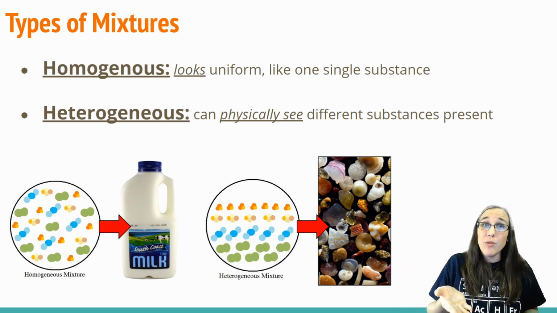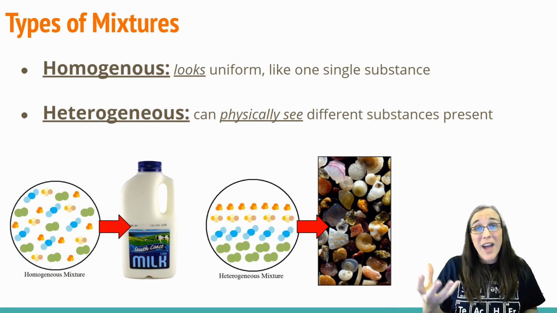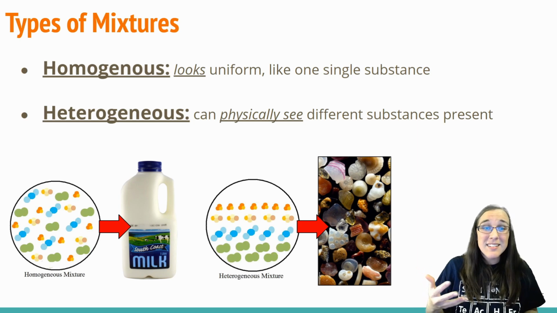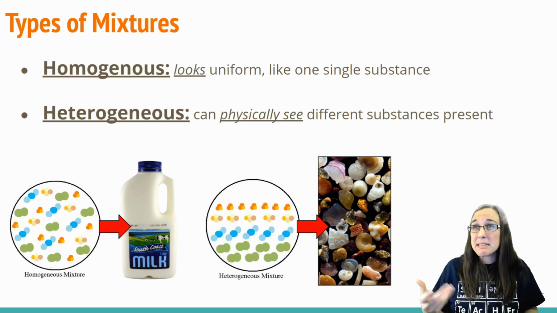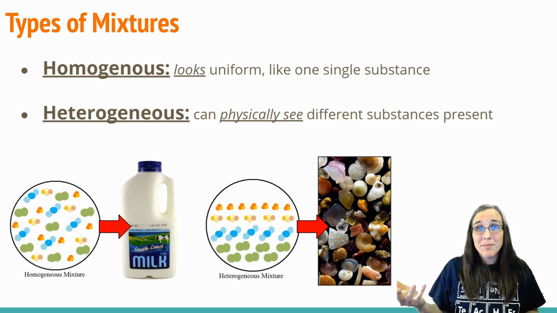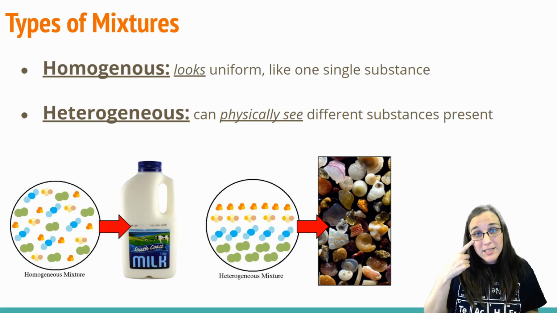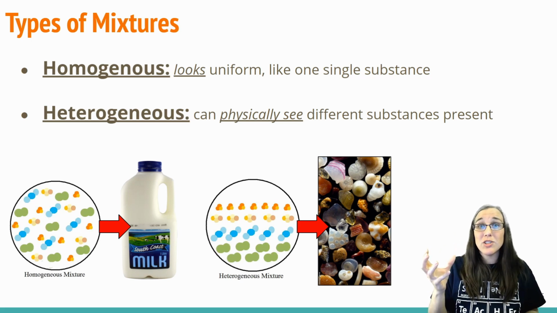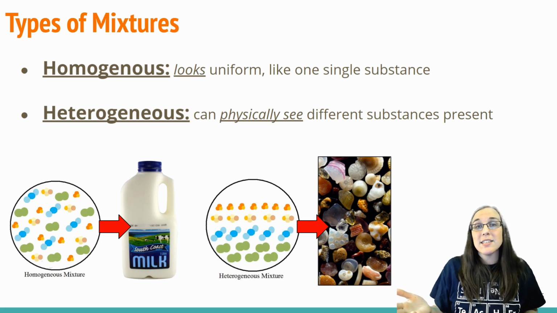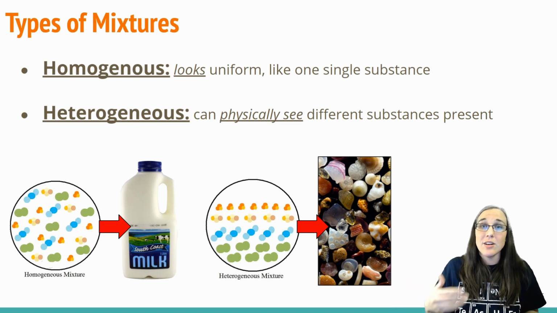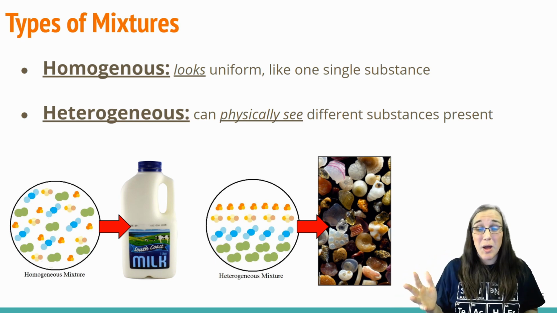So milk itself is homogeneous because it's a mixture of fat, protein, liquids, pus, other things, all coming from the mommy cow. So because you can't physically see the difference with your eyes, and it looks like milk is just a white liquid throughout, you would say it's homogeneous. Even though we know at a molecular level, there's a whole bunch of other stuff in there as well.